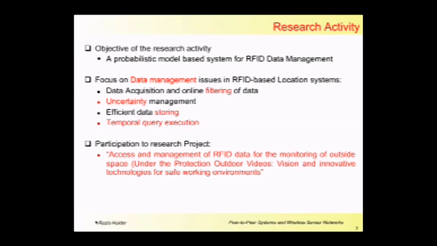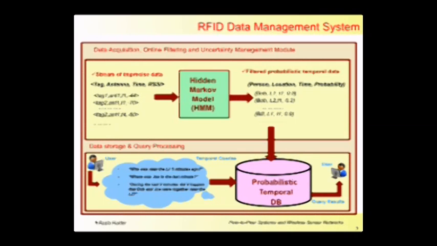This research activity is a part of a research project named Assess and Management of RFID Data for the Monitoring of Outside Space. Here is the complete architecture of the proposed RFID data management system, which addresses the aforementioned data management issues in RFID-based systems. It consists of two modules. The first module is for the data acquisition, online filtering, and uncertainty management, and the second one is for the data storage and the query processing.